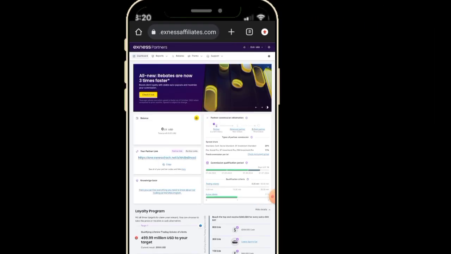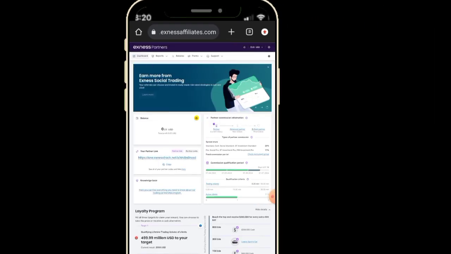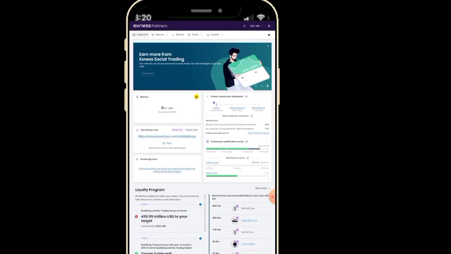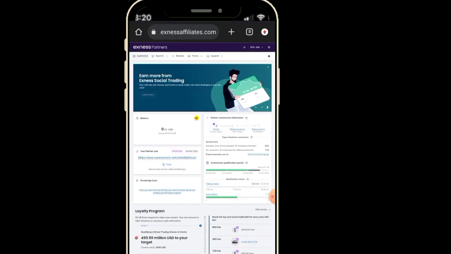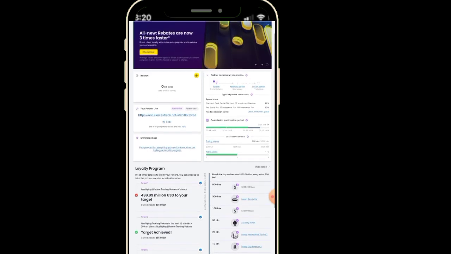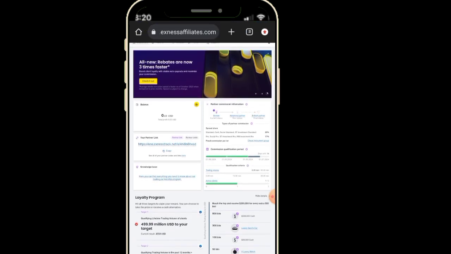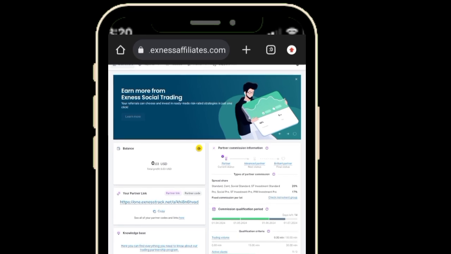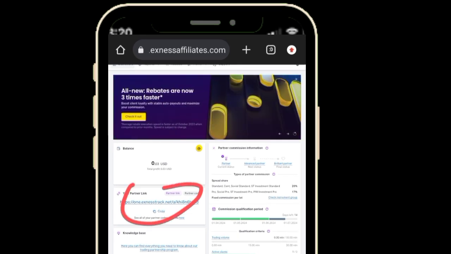Okay, once you sign up and verify your account, this is what the homepage is going to look like. The total profit you have. So all these things here, you can just go around and find out how it works. I'm just here to show you guys simple ways to make your own money, and I will show you guys how to withdraw the money maybe in another video. So what you're going to do now is copy this link.